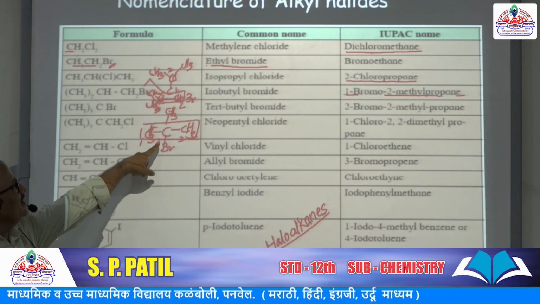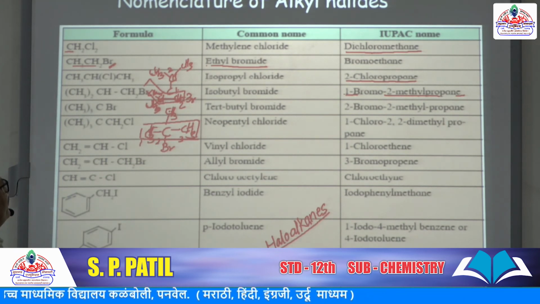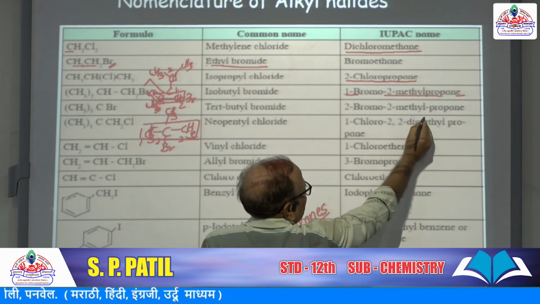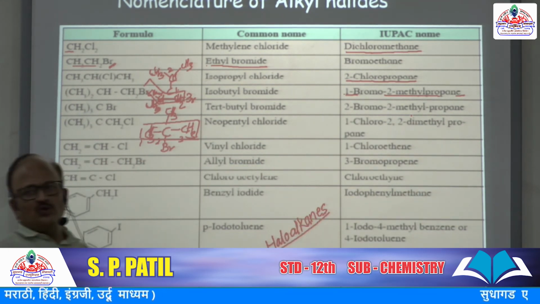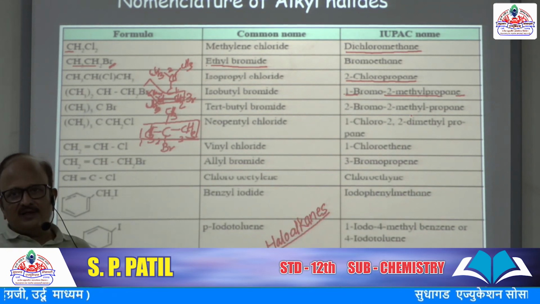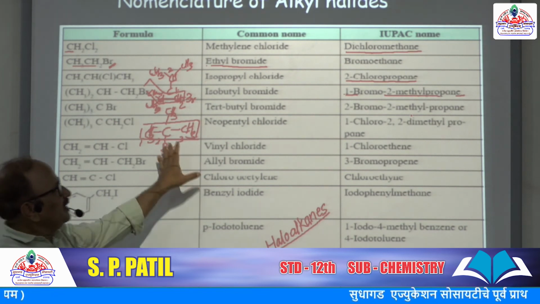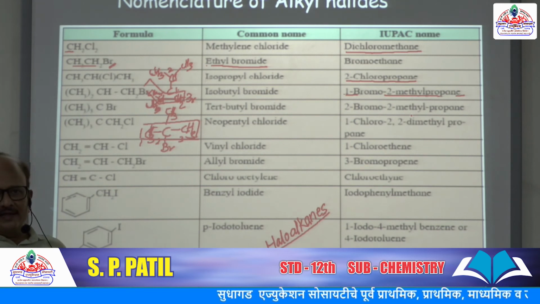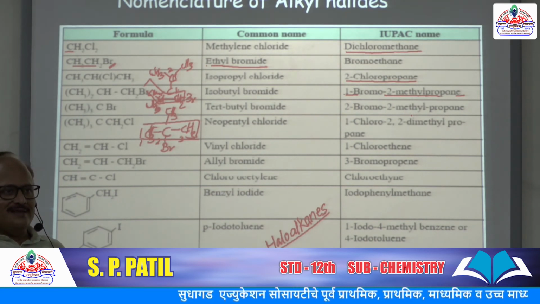So 2 bromo 2 methyl propane. In this way the nomenclature of alkyl halide can be seen.